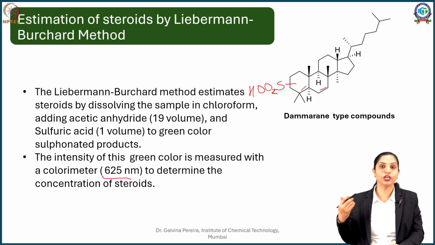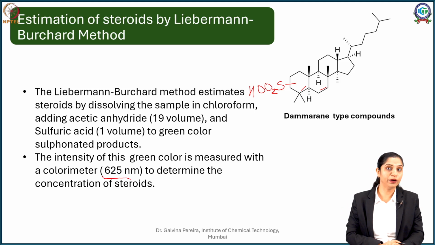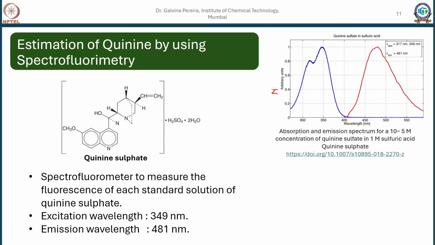So for the amount of sterol present, I do a standard curve, and again I will be able to quantify how much steroid is present in your given sample. Having used chloroform as an extracting solvent, I will be very specific, and as a result other molecules will not form sulfonic acid derivatives.